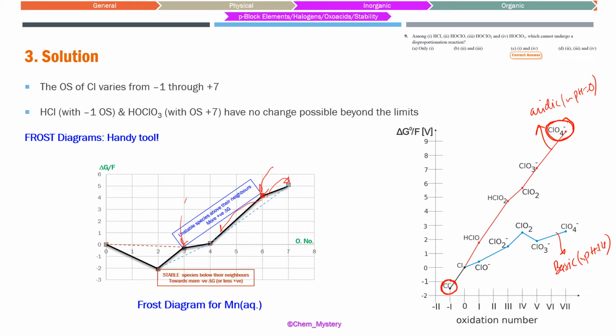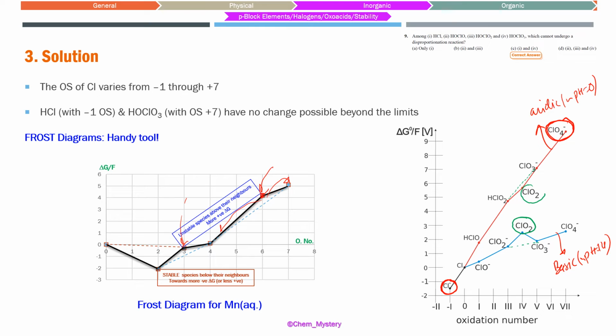But one interesting thing we can see is that if you have ClO2 in basic medium, it is not going to survive, because if you join these lines, it is lying above, forming part of a local maximum. This is not going to be stable. And if you go to the acidic medium, this time ClO2 is lying on the local minimum, so it can be stabilized.